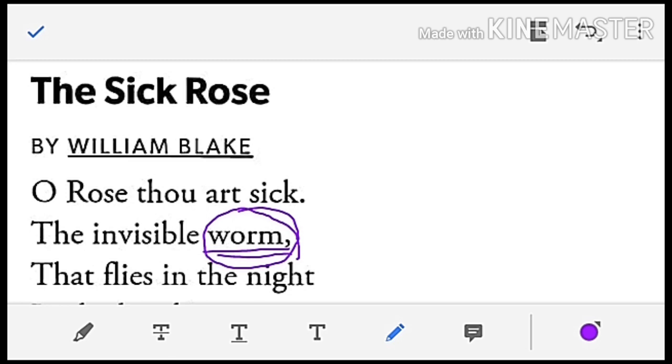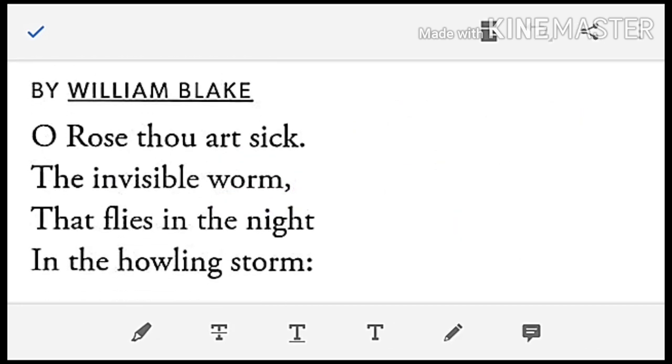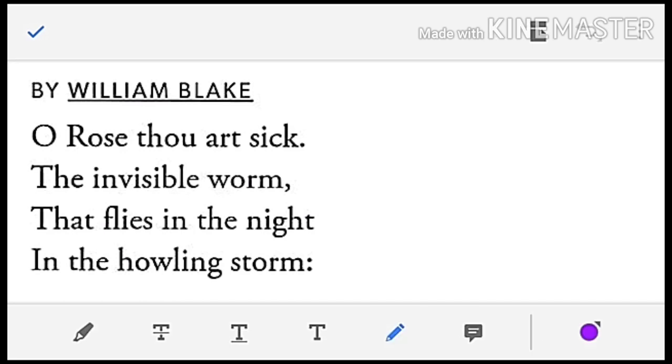No. The will behind the worm is invisible. That might be the dark will behind the worm that is invisible. So in this way the worm is invisible here. That flies in the night. Definitely we have to know the exact place of their flight. The time of their flight is definitely night.